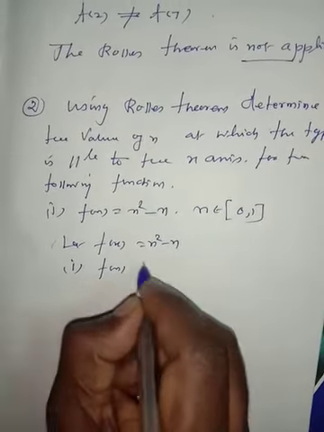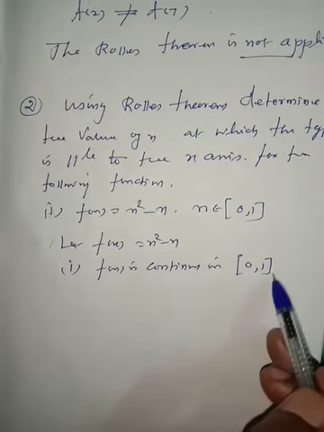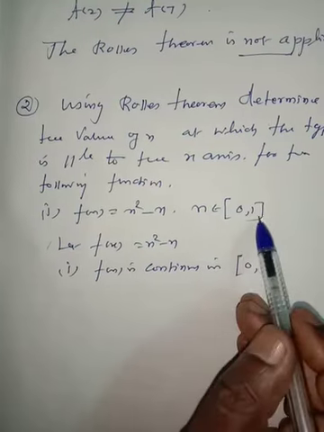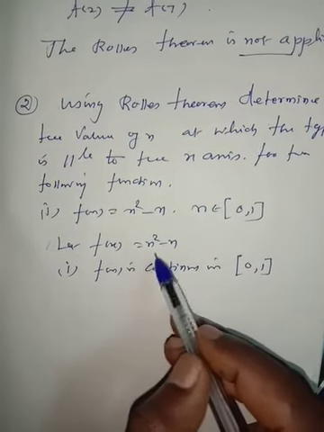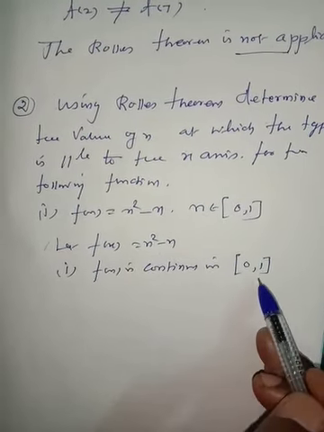Take any one number in the interval. Suppose 0 square is 0 minus 0, which is 0, an element of the closed interval. Take 1 square minus 1, which is 0, an element of the interval. Therefore f of x is continuous.